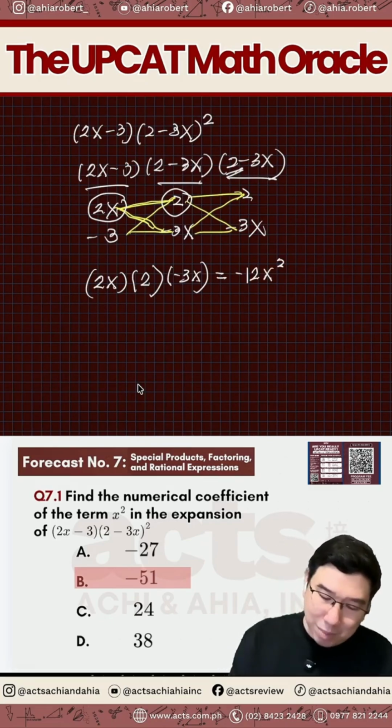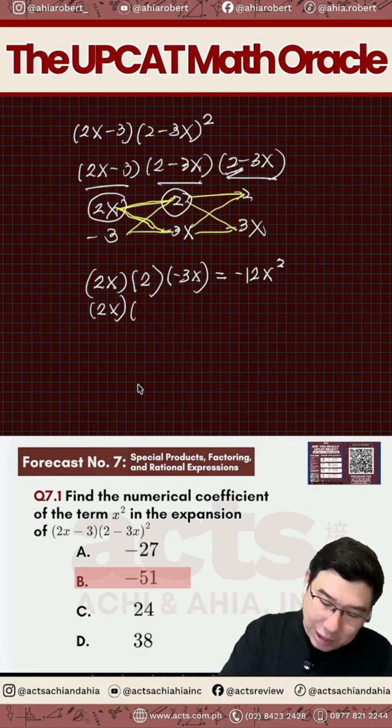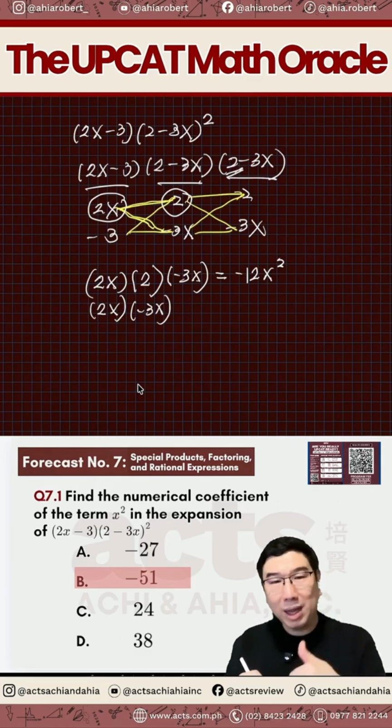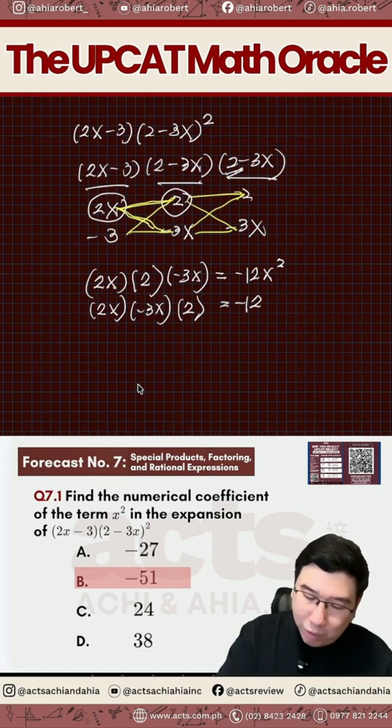Another possibility, ano pa? Si 2x yung una, then syempre, hindi na pwede si 2, so pwede lang si negative 3x. Pag si negative 3x siya, you can only have the 2. And you will notice it's also negative 12x squared.